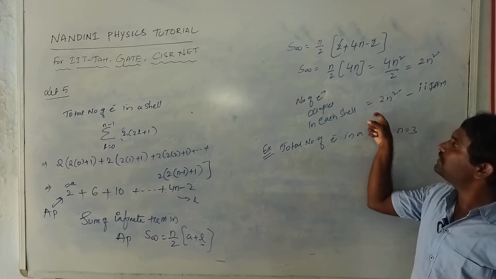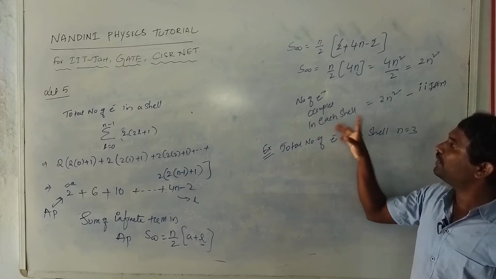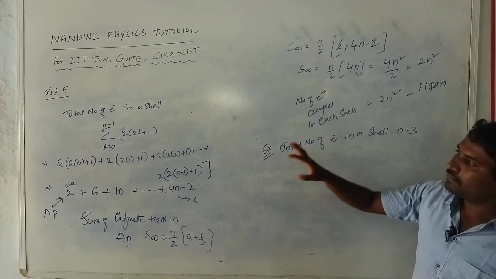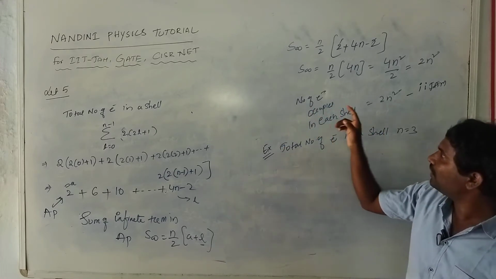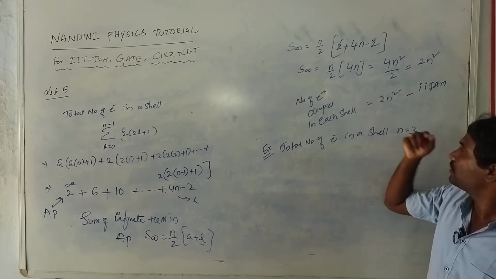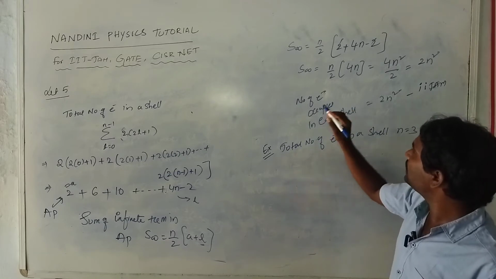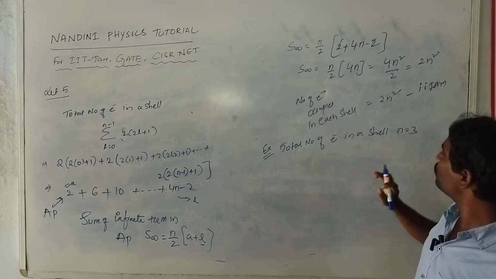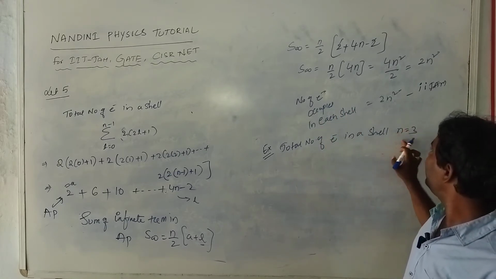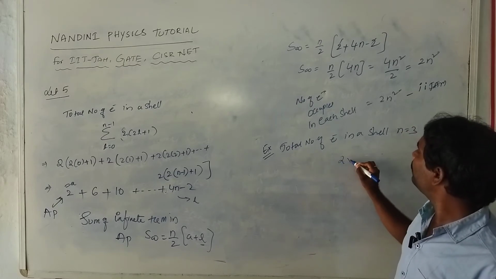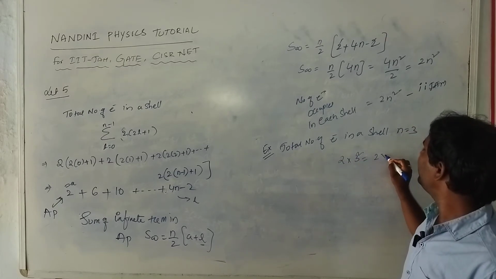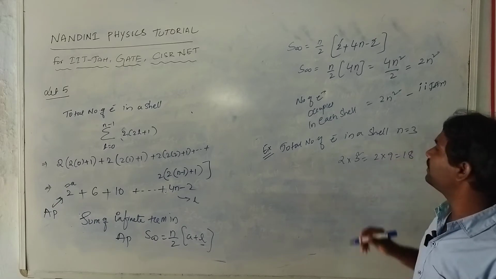Okay, so using this equation, the number of electrons occupied in each shell is 2n square. From that formula you will get this answer. So here n is equal to 3, so simply using the total number of electrons occupied in a shell, that is n is equal to 3, we get 2 into 3 square. So this is nothing but 2 into 9, that is nothing but 18.